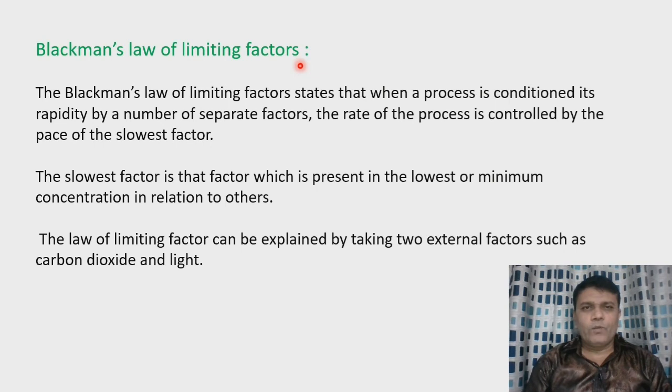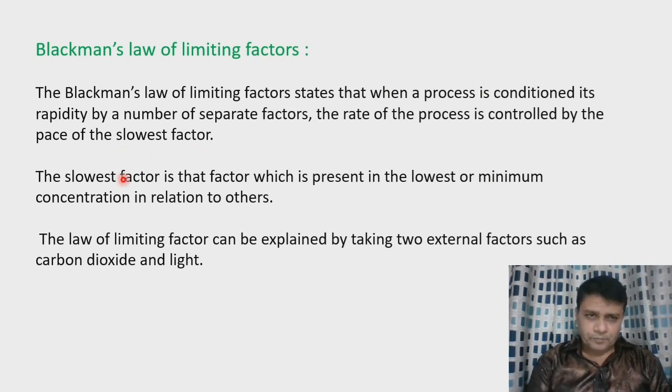Now Blackman was a scientist who proposed the law, that is Blackman's law of limiting factors. Blackman's law of limiting factors states that when a process is conditioned in its rapidity by a number of separate factors, the rate of the process is controlled by the pace of the slowest factor.